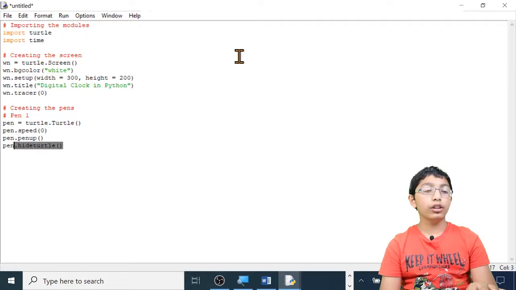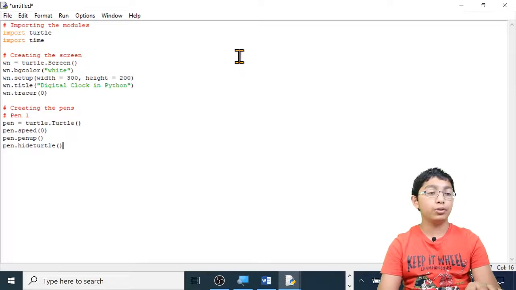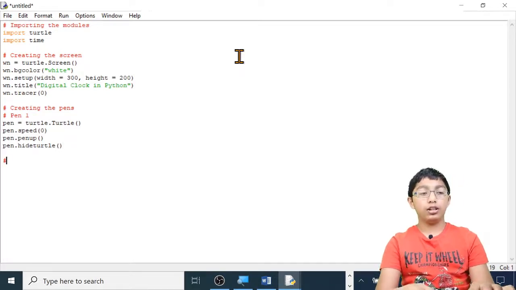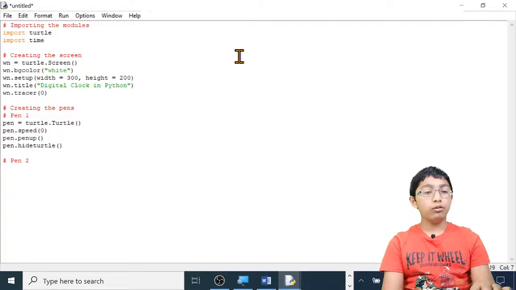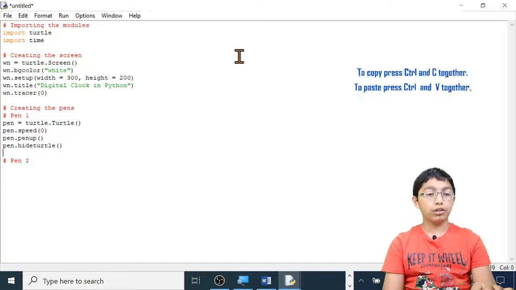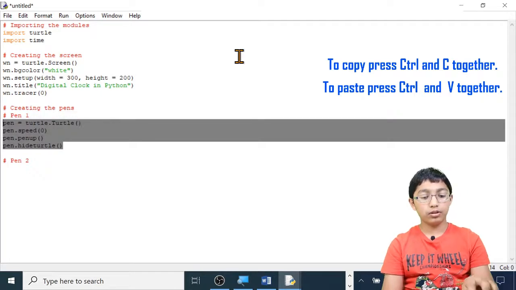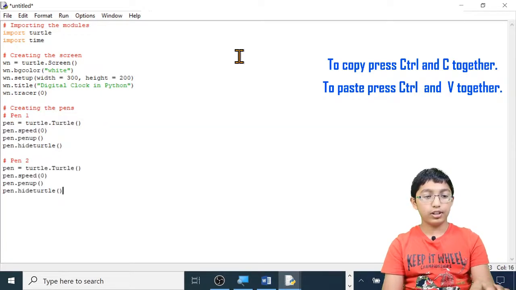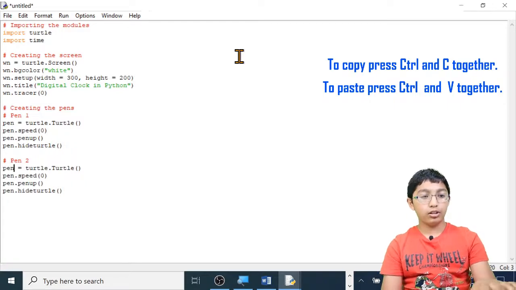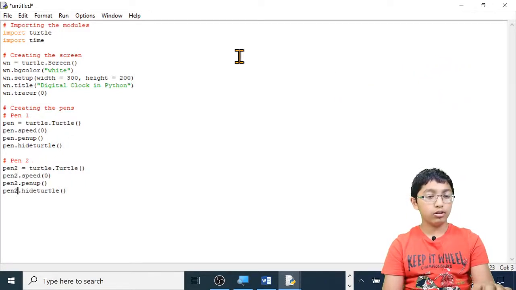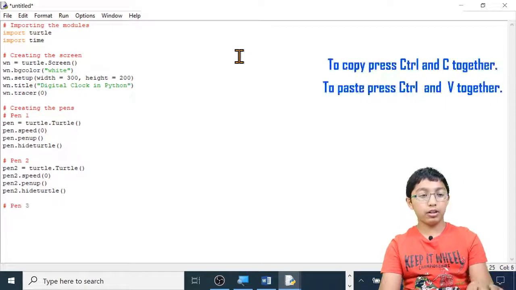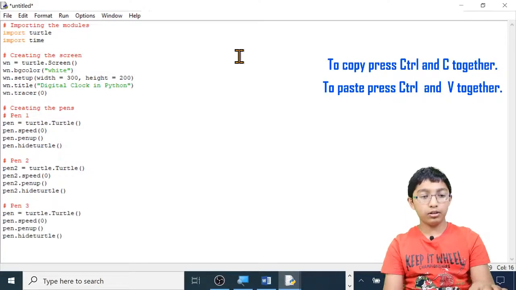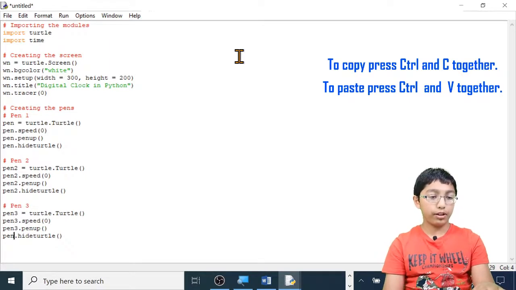If you don't hide the turtle, then you will see a turtle or an arrow shape moving around the screen, drawing your lines for you. Now let's create the second pen, pen2. We're going to do what we did above, so we're going to copy it and paste it here. I'm going to call this pen2, just change this all to pen2. Now let's do the same for the third pen, pen3. Let's paste it. Pen3, pen3, pen3, pen3.